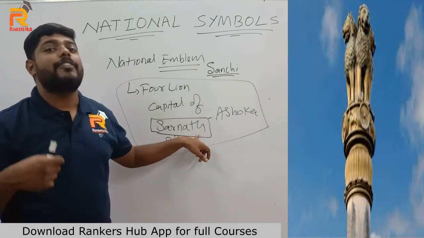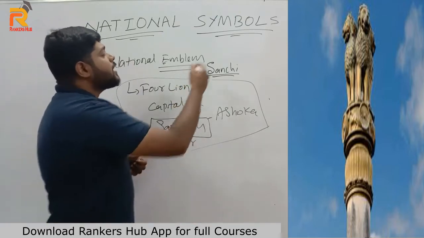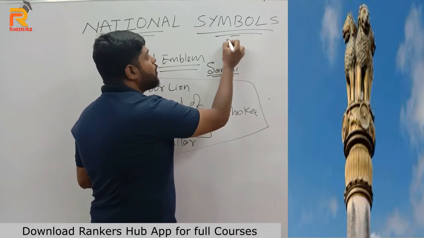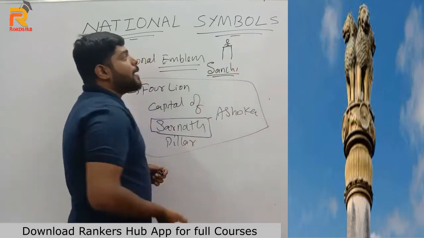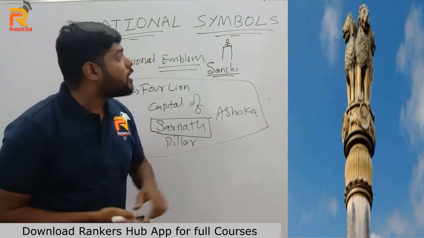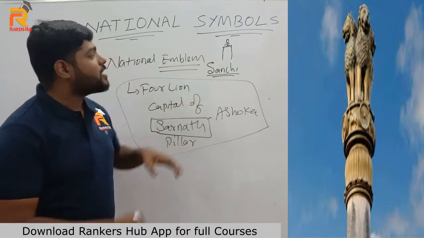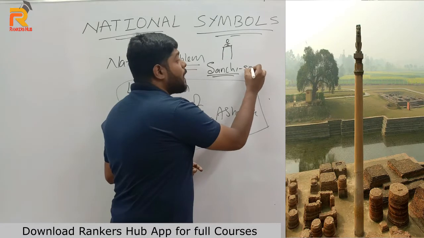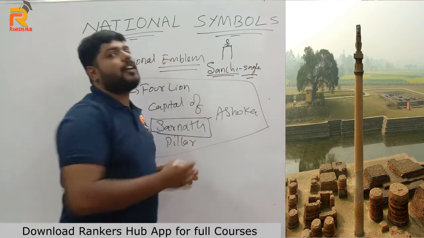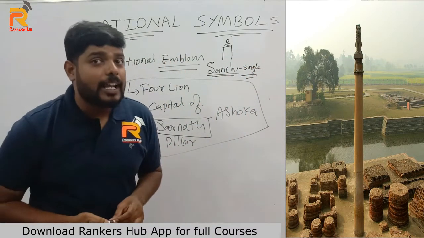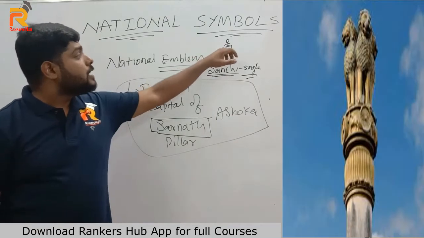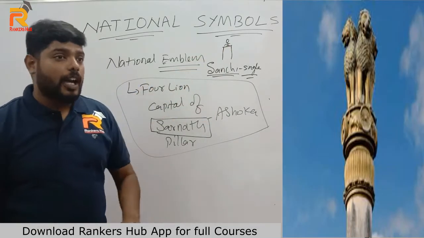Every pillar has a different capital. What is a capital? A capital is something on the top of the pillar. The Sarnath pillar has four lions, and the Sanchi pillar has a single lion. That means every pillar of Ashoka has a different capital. Our national emblem is the Sarnath pillar, which has four lions.